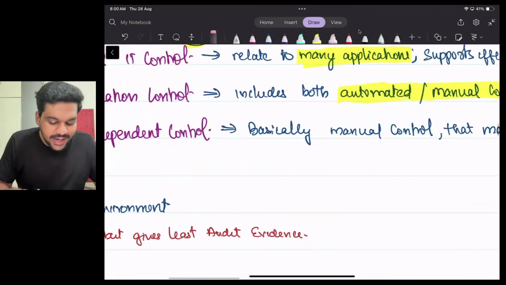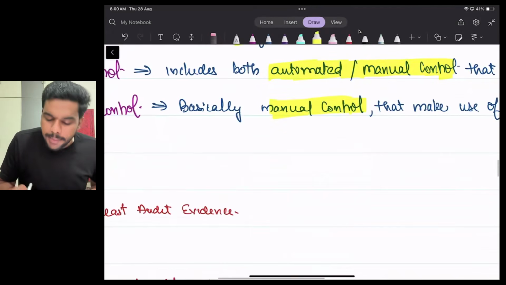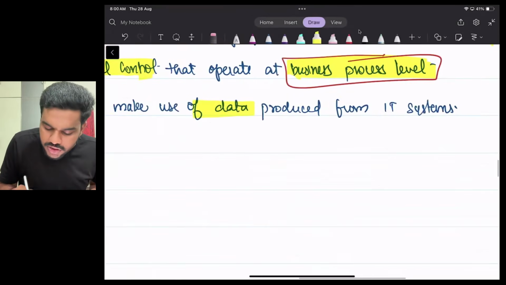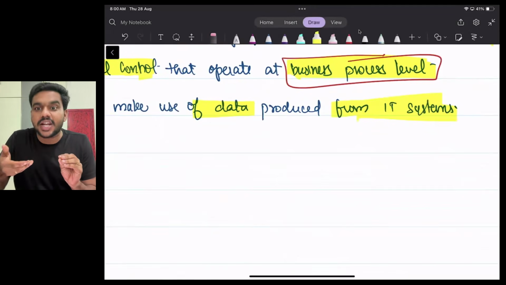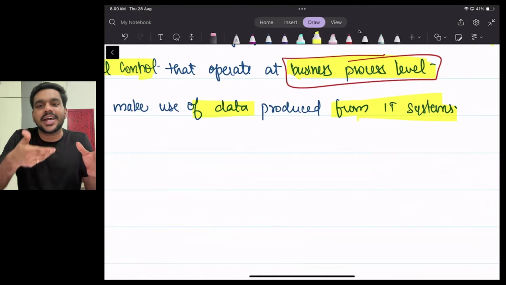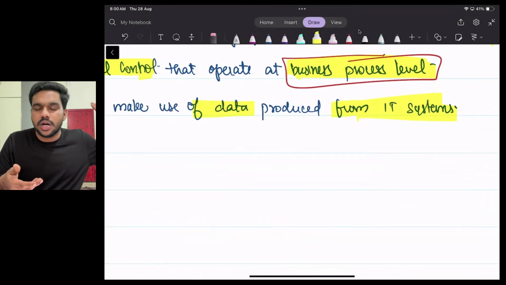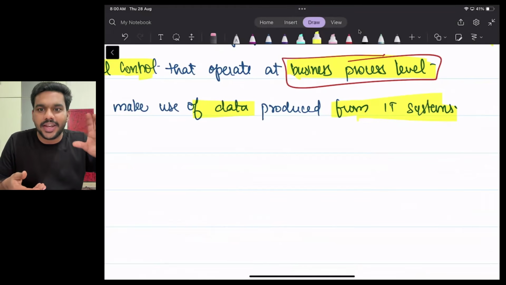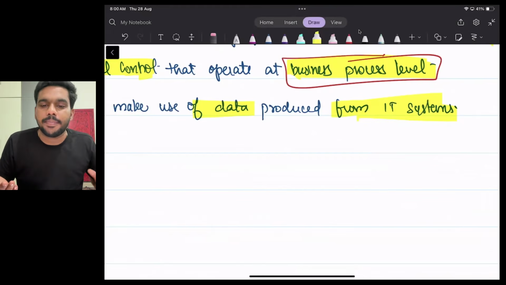Okay, then comes IT dependent control. IT dependent control means they are basically manual control, but it makes use of some data which is produced from the IT system. Say for example, my system gives me data regarding the stock variance. Okay, in my inventory, whatever the stock variance is, it will give me the data. From this data I will go manually and perform my checking.